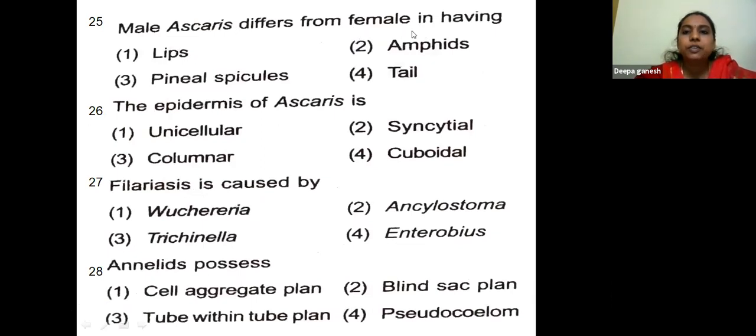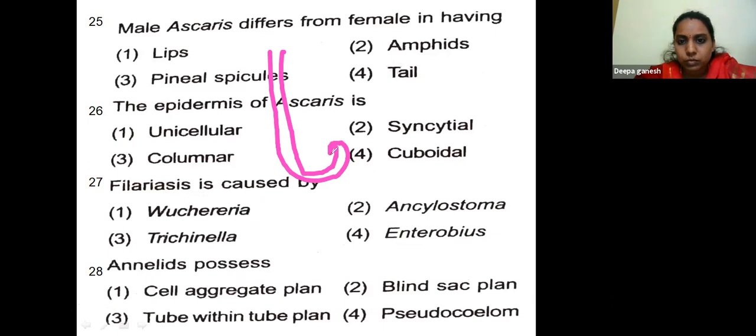Male Ascaris differ from female in having lips, amphids, penial spicules, tails. The structure of male which possesses two setae is called penial spicules.